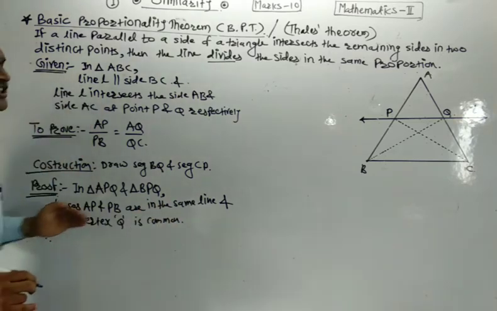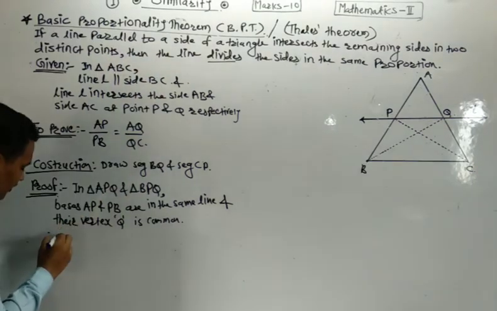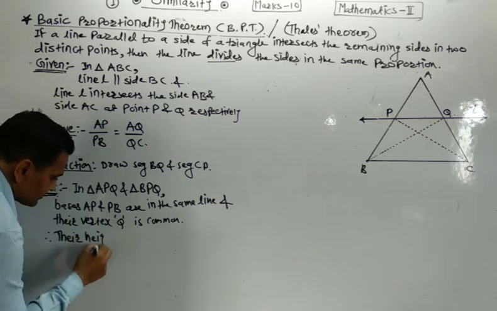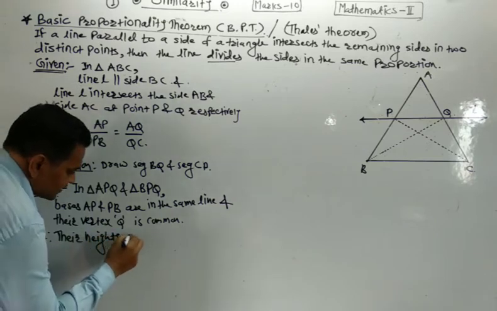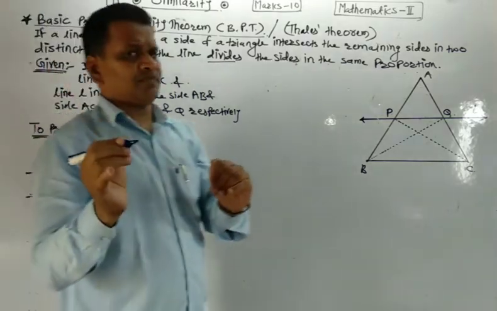Therefore, if the bases are in the same line and their vertex is common, then we say that their heights are equal. Heights are equal or height is same.